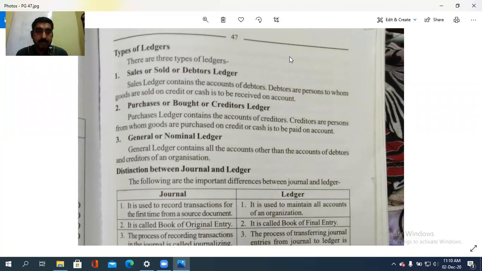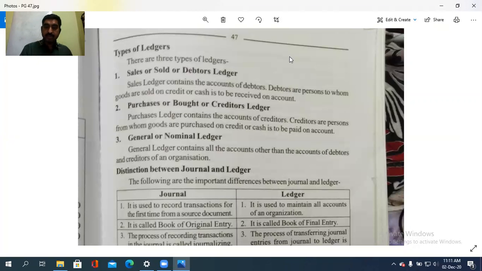Creditors are the persons from whom the goods are purchased on credit, or cash is to be paid on account. And general ledger: other than these, all the accounts are there that denote the general ledger. Other than the accounts of debtors and creditors of the organization, all the other accounts come under the general or nominal ledger. So three are there: sales or sold or debtors ledger, that is accounts of debtors; purchases or bought or creditors ledger, accounts of creditors; and other than these two, there is the nominal or general ledger.